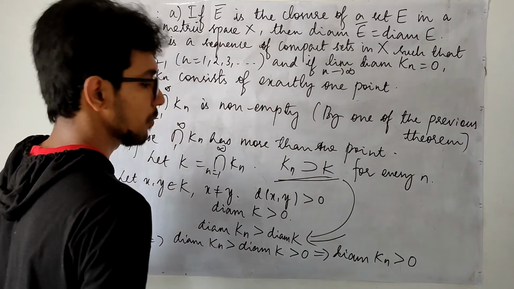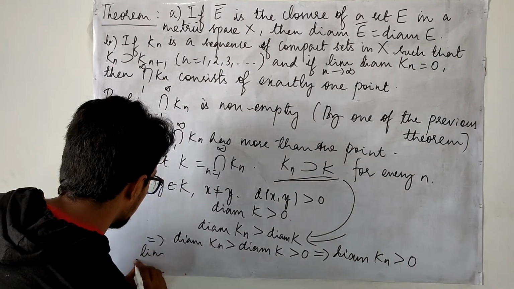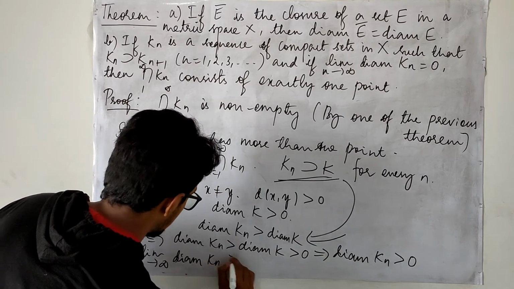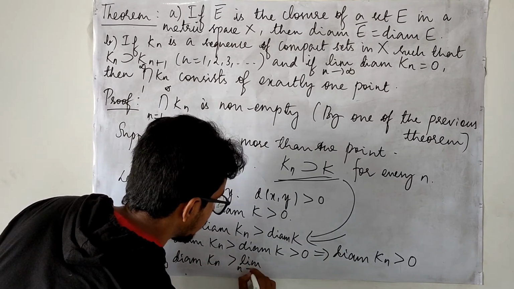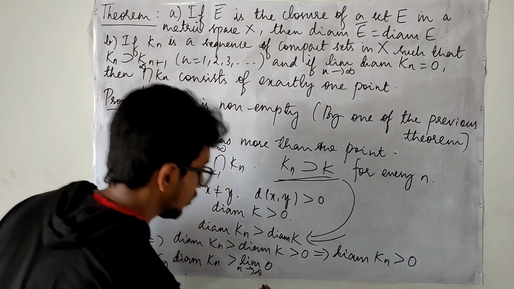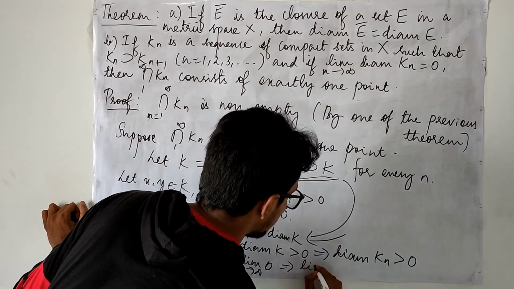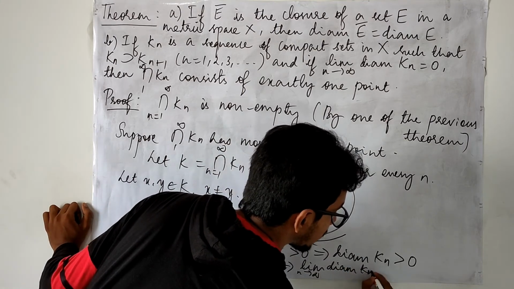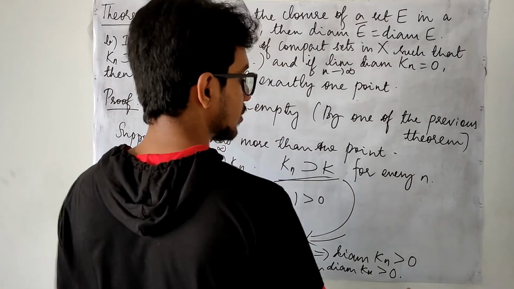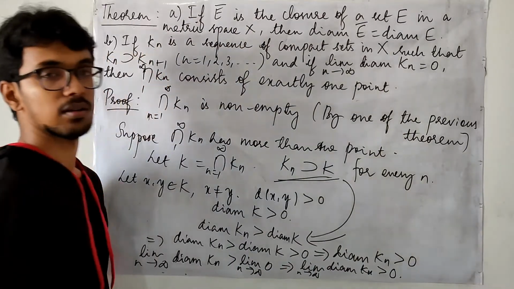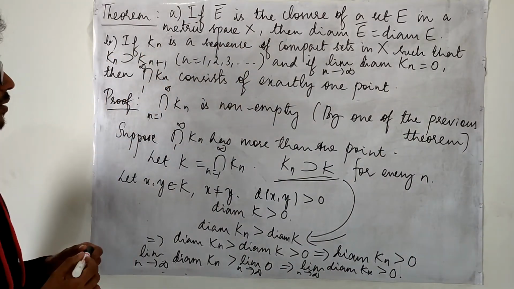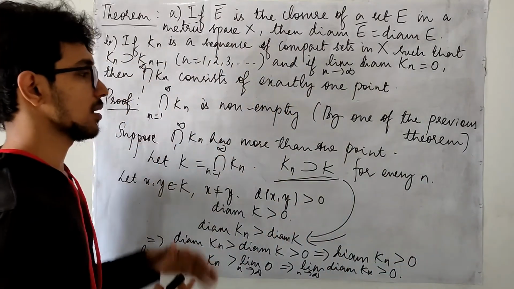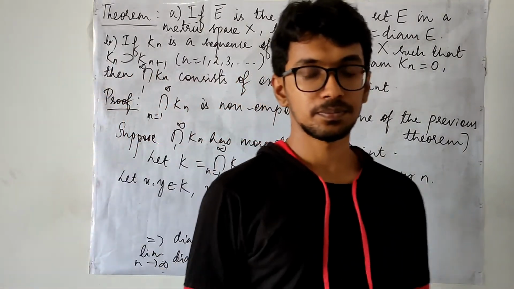And you just make the limit as n approaches infinity. What happens? The limit as n approaches infinity of the diameter of Kn is 0. This still remains: the limit as n approaches infinity of the diameter of Kn is bigger than 0. This is a contradiction to the given statement. Therefore, we come to the conclusion that this intersection has exactly 1 point.